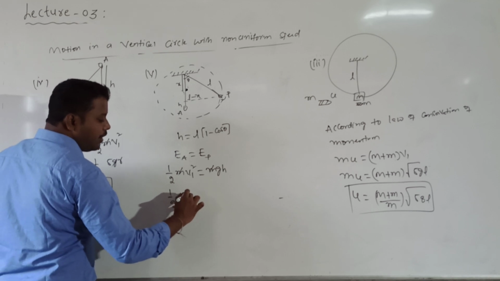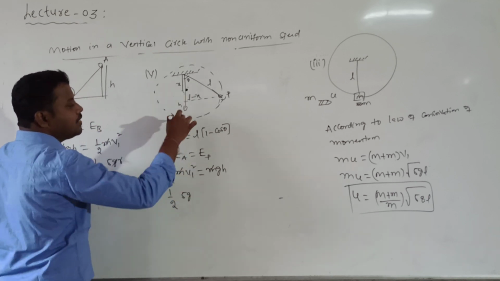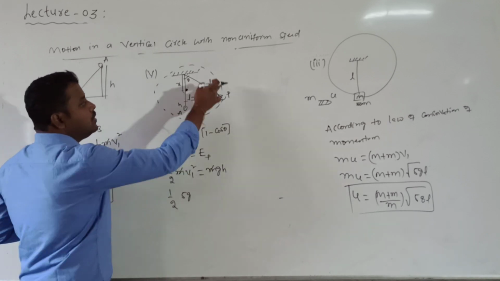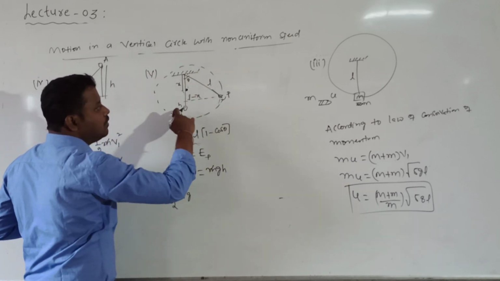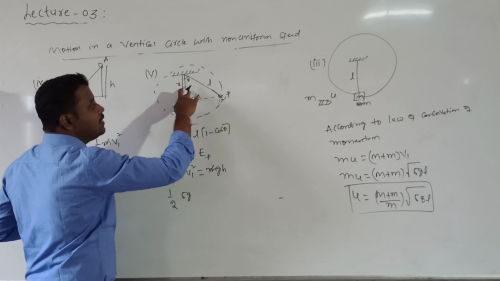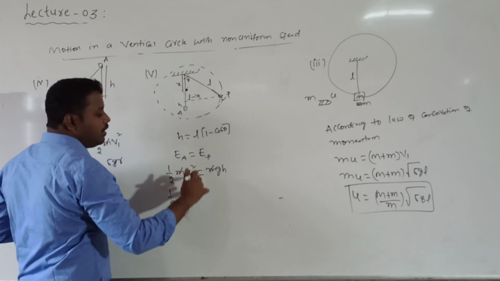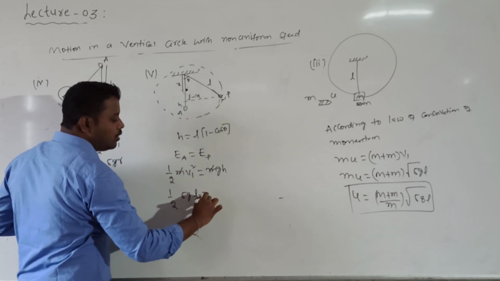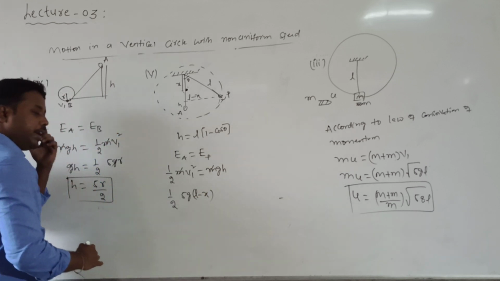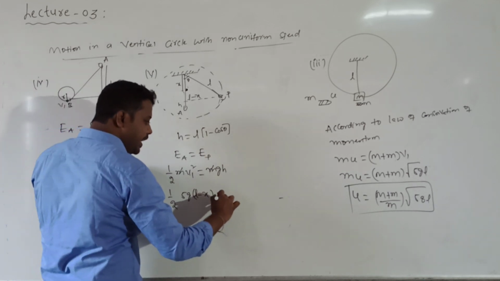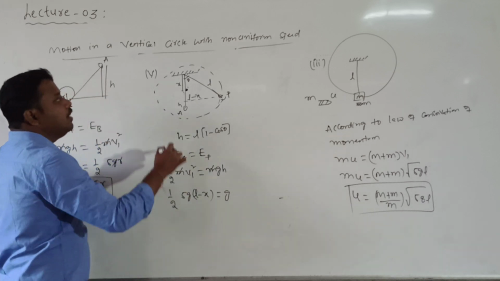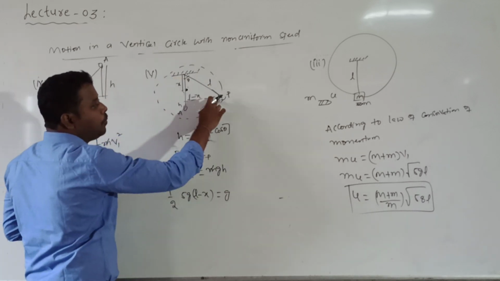1 by 5GR. But what is the radius of the circular path? The bob is executing vertical circular motion. Which one is the center? The nail is the center. So what is the radius value? It is given by m into G into L minus X, will be equal to, so here G into what is the H value? H is nothing but the height of the point P.